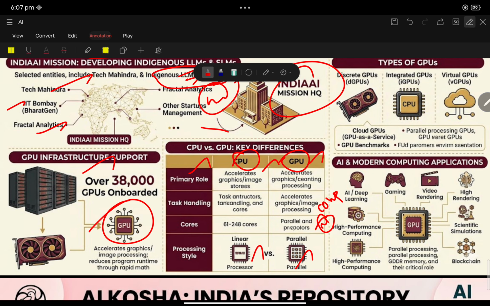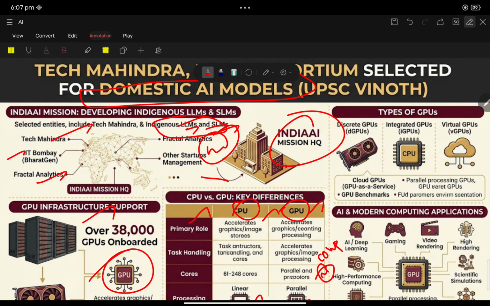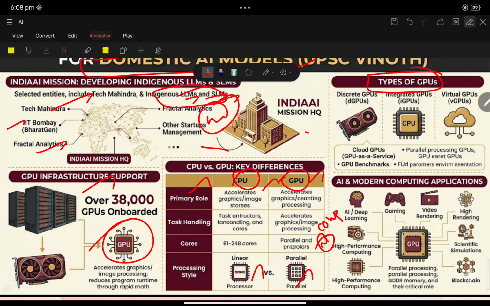Okay. There are more types of GPU. UPSC may ask a question with respect to types of GPU also. First, what is GPU? A graphic processing unit that contains random access memory, with advanced high bandwidth memory, that is GDDR6.